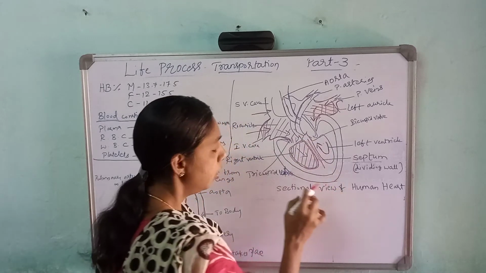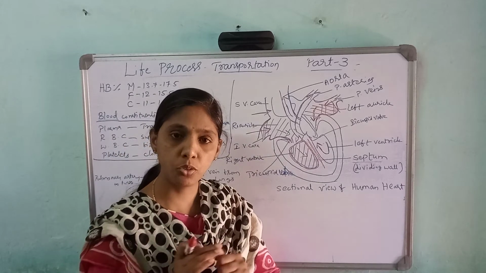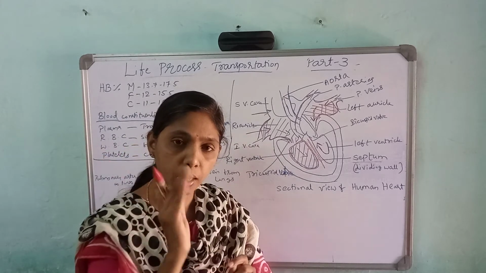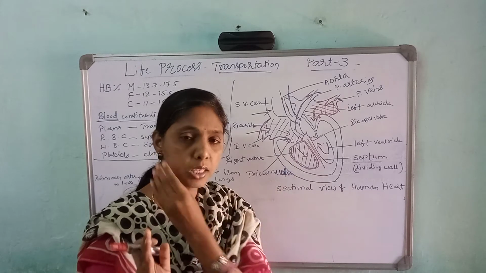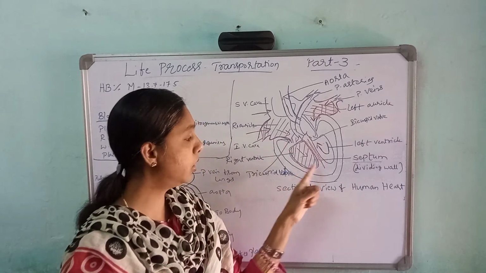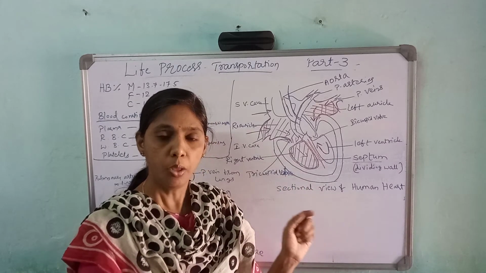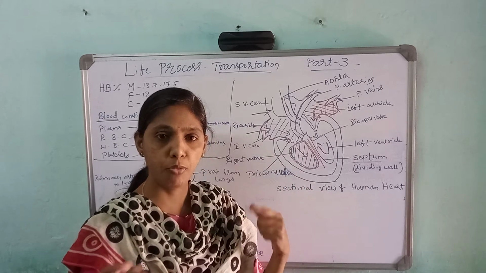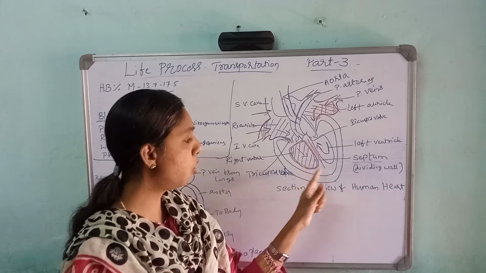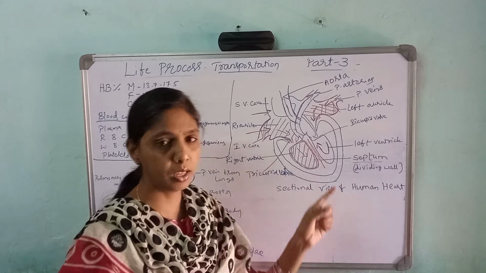So this is the wall which is called the septum. What is the function of the septum? It helps in dividing the impure blood from the pure blood. It is a dividing wall which separates impure blood from the pure blood. If this wall is not there, everything impure and pure will get mixed. That's why there is a wall.